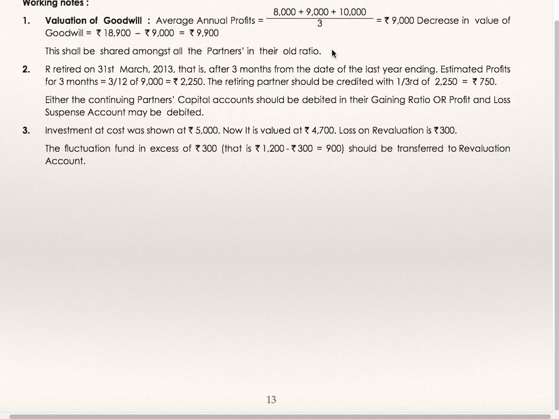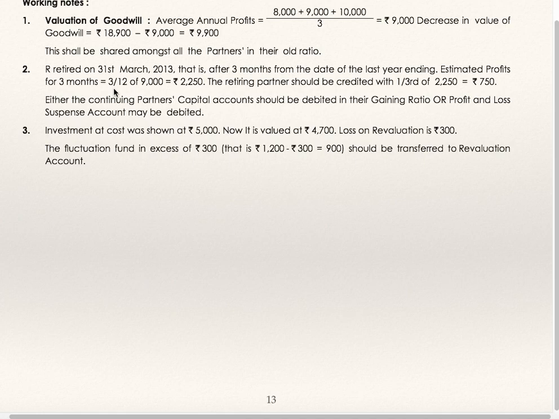So as per valuation of goodwill, goodwill is to be shown in the books at rupees 9,000 only. Already it is shown in the books as 18,900. 9,900 is to be written off in old ratio. R retired on 31st March 13, that is after 3 months from the date of last year ending.